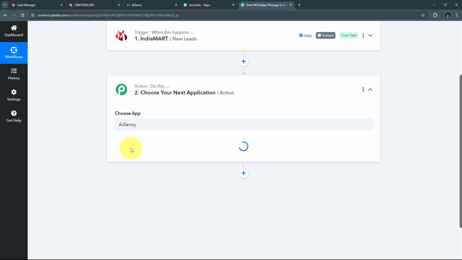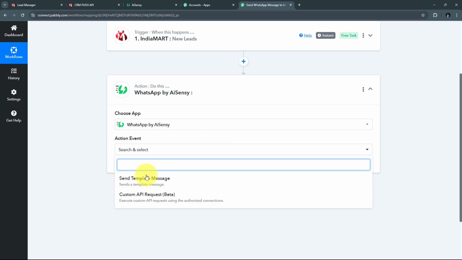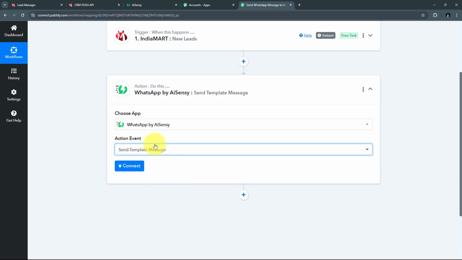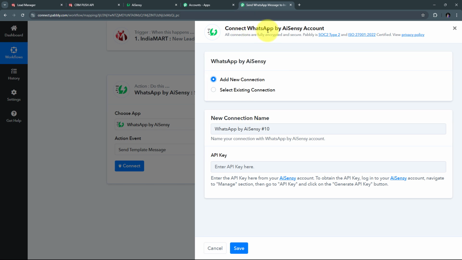Now I have to give my action event. So I'm going to open this tab, and send template message is going to be my action event. So I'm going to select this, and I need to connect WhatsApp by AI Sensei with Pabbly Connect in my workflow. So I'm going to click on connect. I will click on add new connection, and for connecting WhatsApp by AI Sensei, I need to give an API key. So how am I going to get this API key?